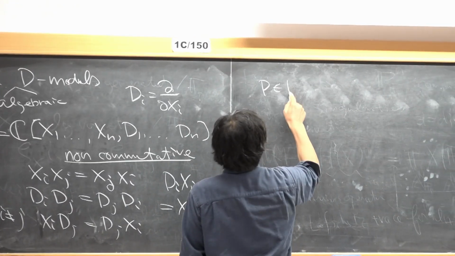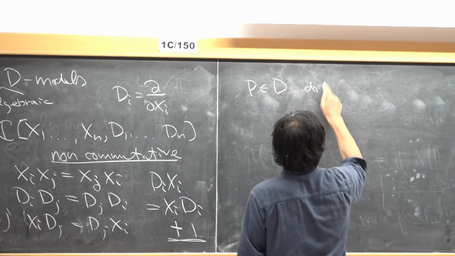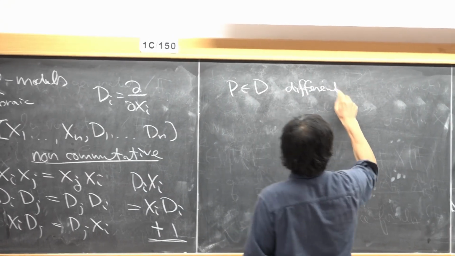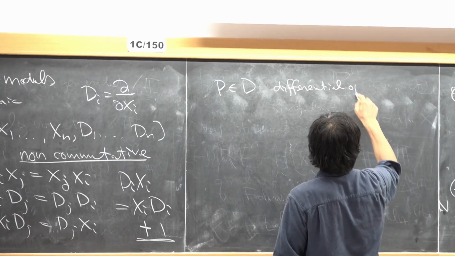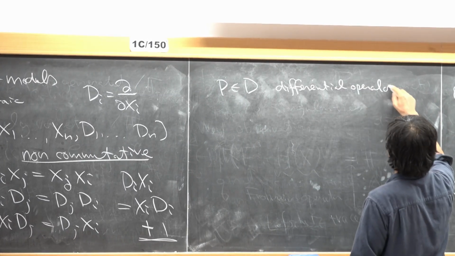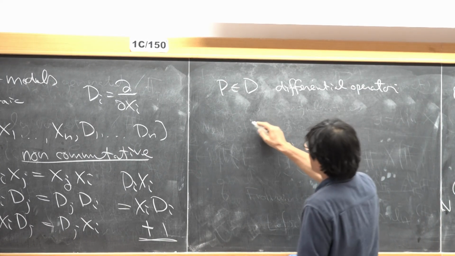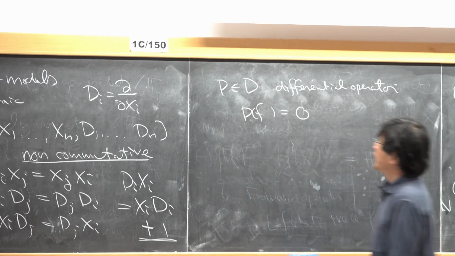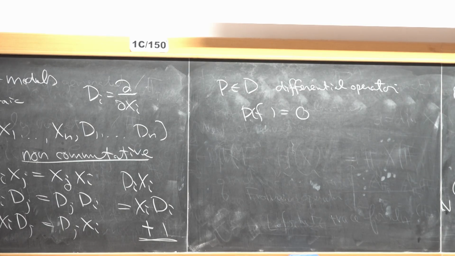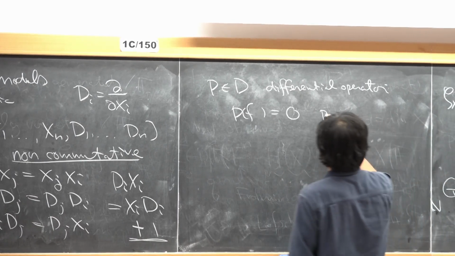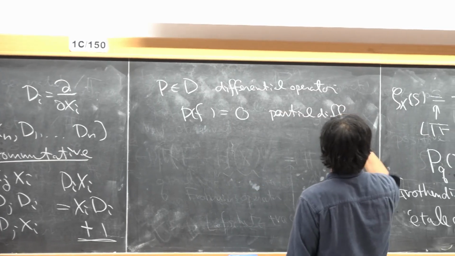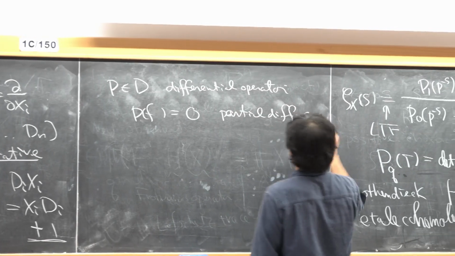We take a differential operator P, and we want to consider the partial differential equation Pu = 0.